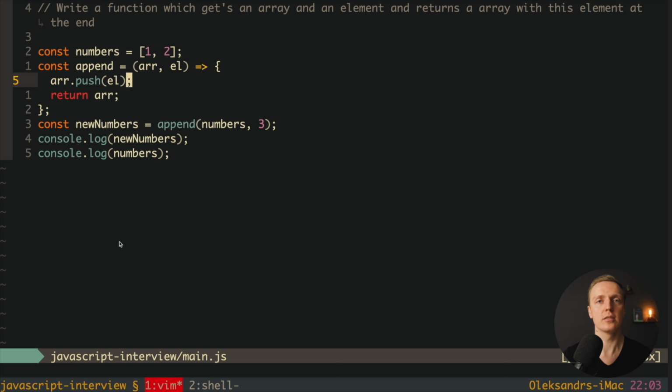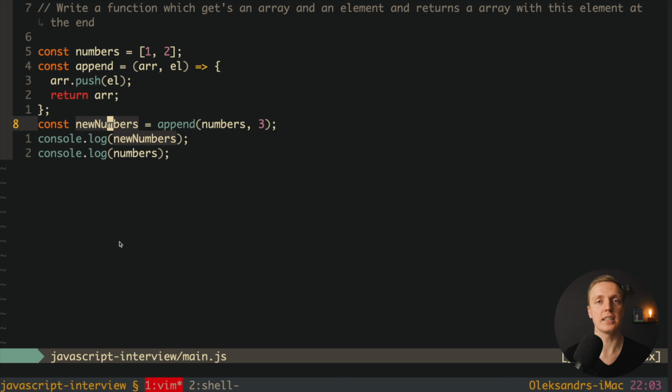And this is typically a good example of bad code in your application. Why is that? Just imagine you have one part of your application and you have this numbers array there. Then at some point you're calling this append function to get new numbers. But then out of the blue you modified your old numbers array, which you didn't intend to do. This is why you think that in your application some magic can happen, just because calling this function modifies some data outside of this function. This is a bad approach.